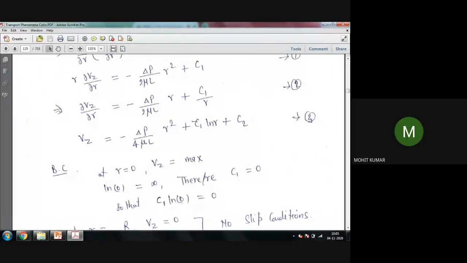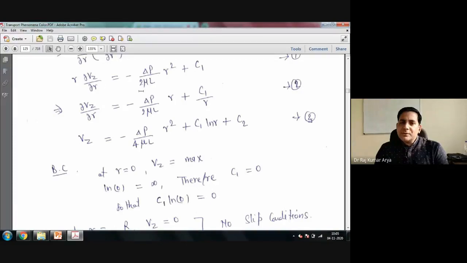Or you just substitute that condition in equation number 1, because there you need not think about that particular point. Here if you put r equal to 0, this term is 0, this term is 0, and you have already put that for the maximum condition, del Vz upon del r must be equal to 0. So from here you will easily get C1 equal to 0. So both approaches are correct. You got your constant C1 equal to 0.